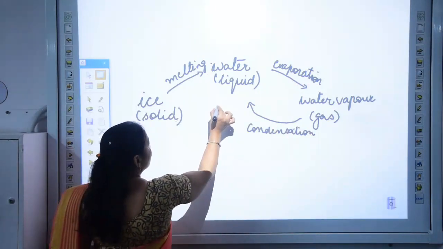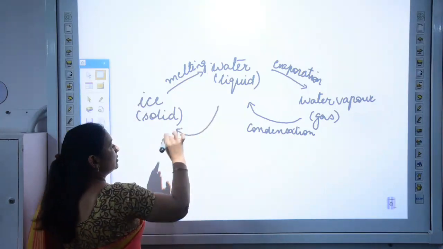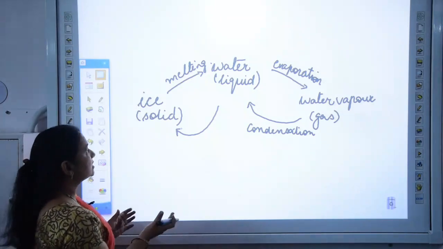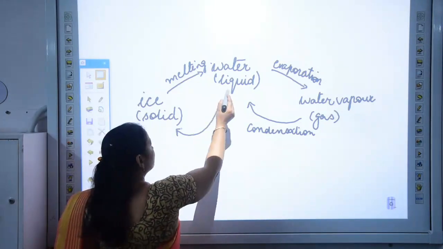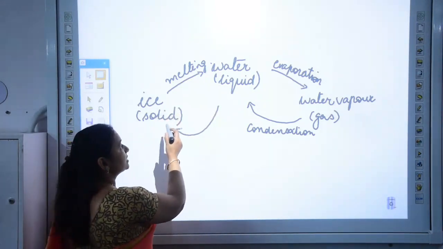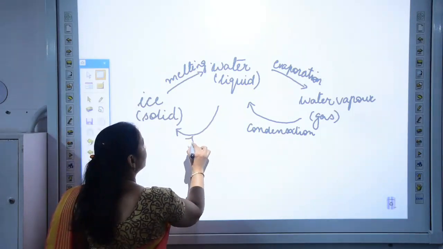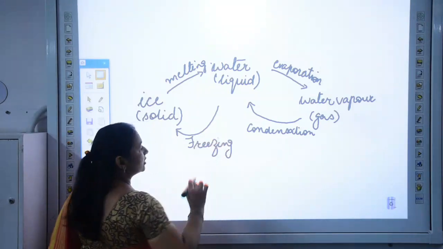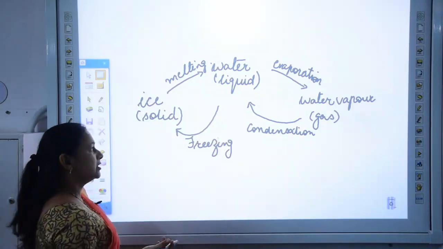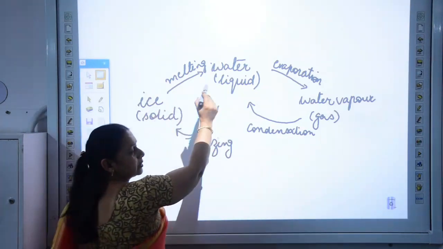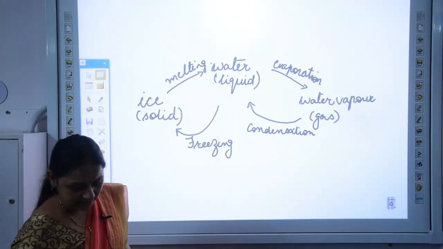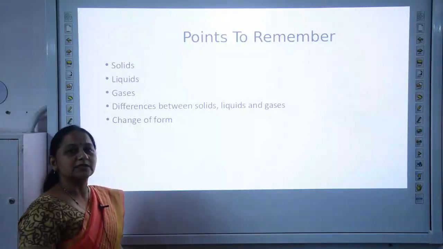And when water is cooled down in a freezer, it will convert into ice, that is the solid state, and this process when the liquid state converts into the solid state on cooling is called freezing. You must have observed this, children, when you keep water in the freezer, it turns into ice. So, these are the 4 processes which are involved in the change of states of matter. So, these were the topics of the chapter.